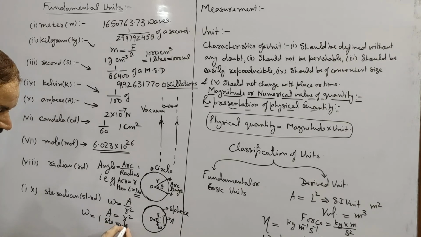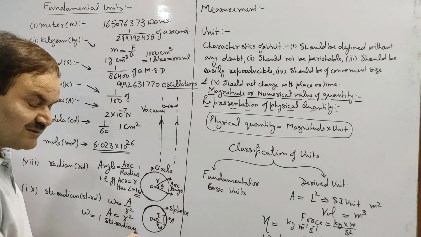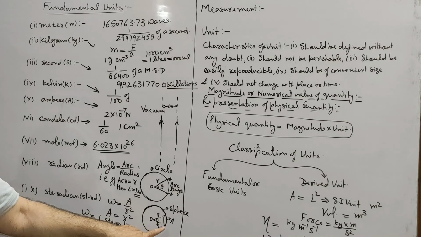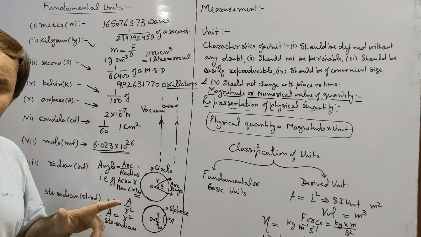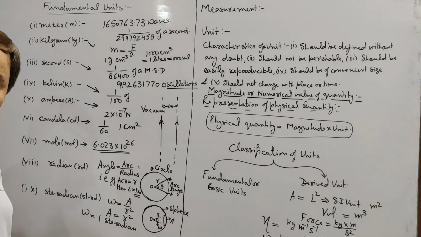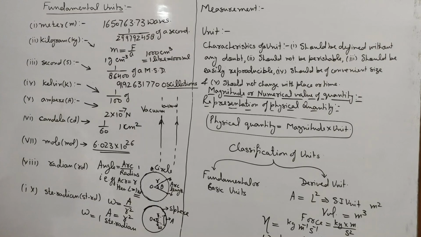So we may say 1 steradian is the solid angle subtended by an area on the surface of a sphere having magnitude equal to the square of radius at the center of the sphere. It means 1 steradian will be the solid angle subtended by a surface of area equal to radius square at the center of the sphere. It was all about the definitions of fundamental units.